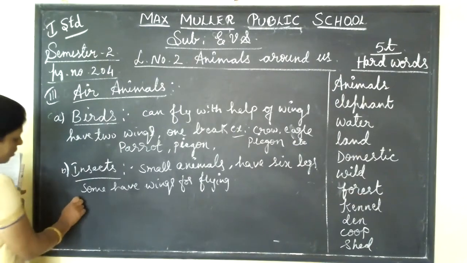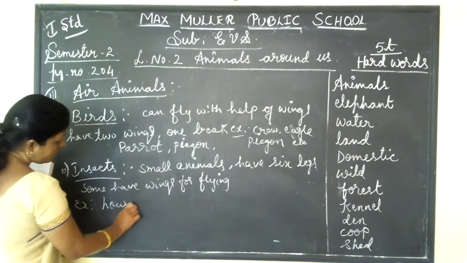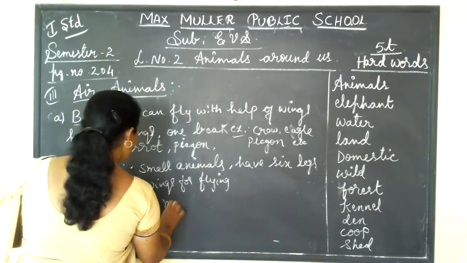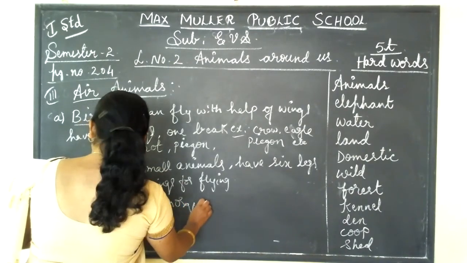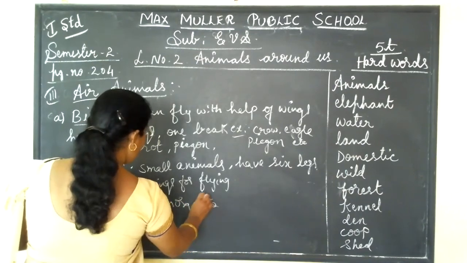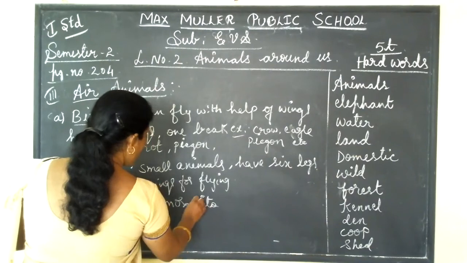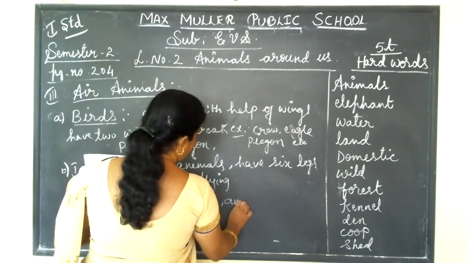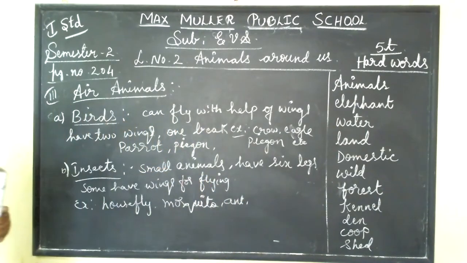See, for example, even in your house only. House fly, mosquito. Mosquito is your friend, no? Mosquito, ant, cockroach, spider, etc. These are all insects.